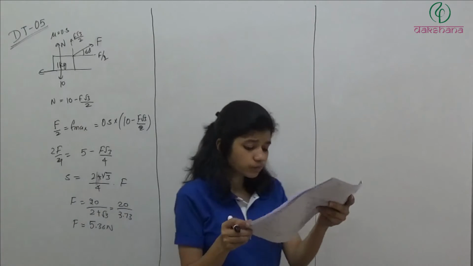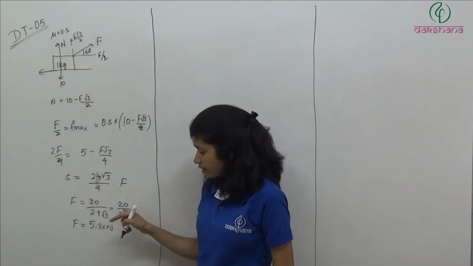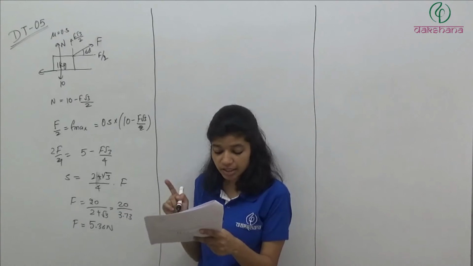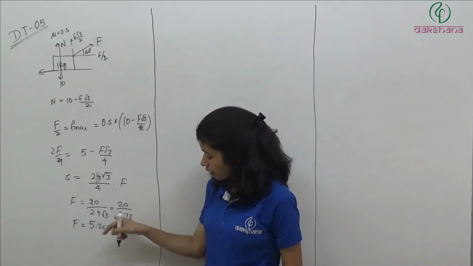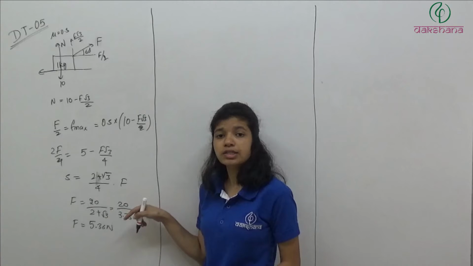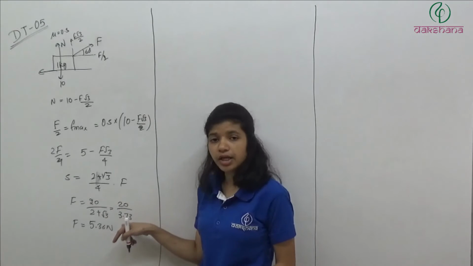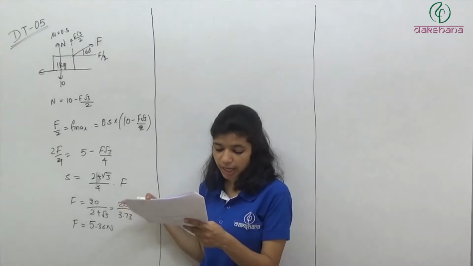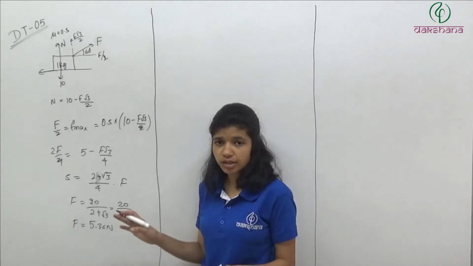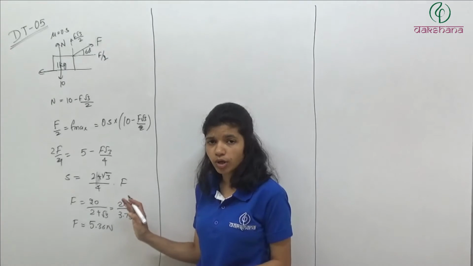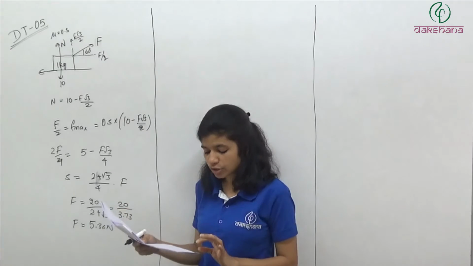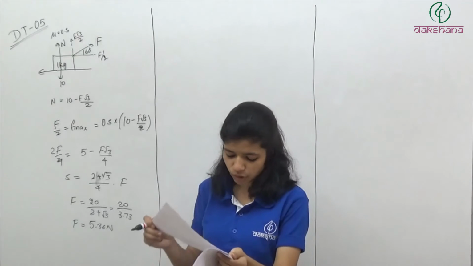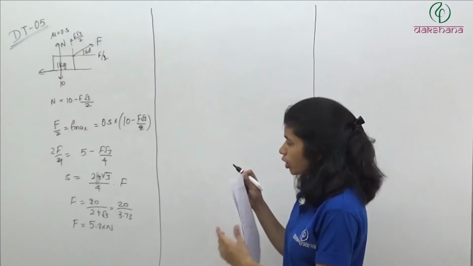If you want to calculate it, definitely you can do the full calculation. Otherwise, the options are 5, 5.36, 74.6 and 10. If it was 3, then it would have been 6.66. If it is greater than 3, it will be less than 6.66. Here there is only one option less than 6.66. Equal to 5 is not possible, because there has to be some difference. So 5.36. And if you want to calculate it, you can calculate and solve it. Answer will be 5.36 Newton.